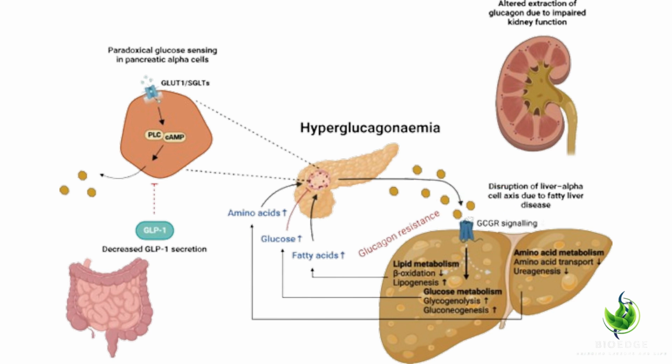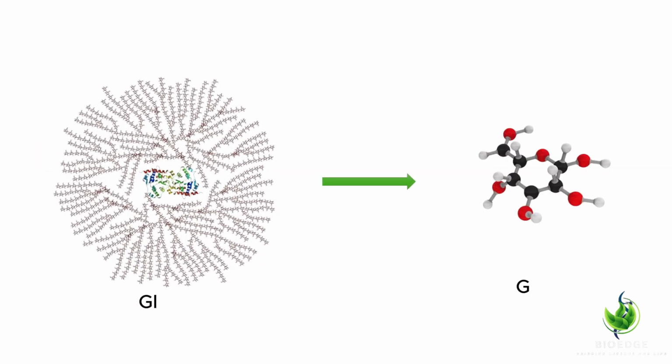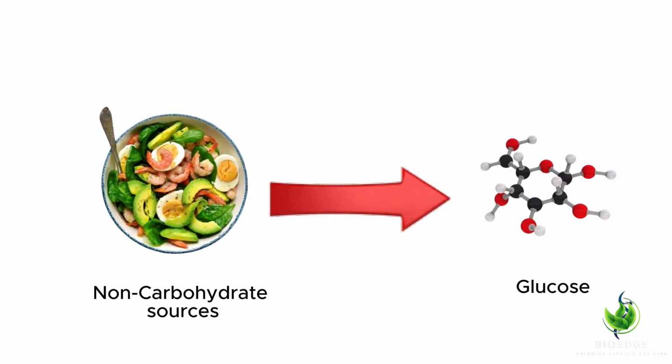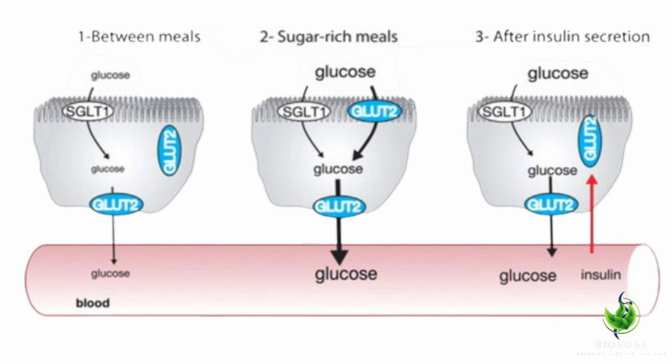The binding activates processes that increase blood glucose levels, including the breakdown of glycogen into glucose, called glycogenolysis, and the production of new glucose from non-carbohydrate sources, called gluconeogenesis. This coordinated response helps to restore the blood glucose to normal levels. Here, GLUT2 helps the glucose to exit the liver and enter the bloodstream.